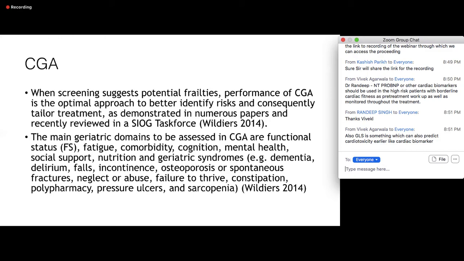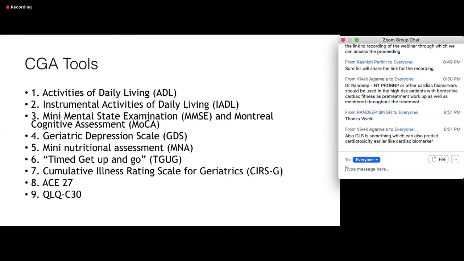So the main domains that are assessed, again a repetition of the previous slides, are functional status, fatigue, comorbidities, cognition, mental health, nutrition, and other geriatric syndromes. So these are the different tools. Again, this is another important slide to look at.